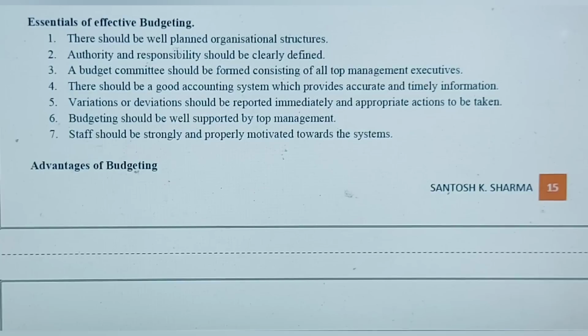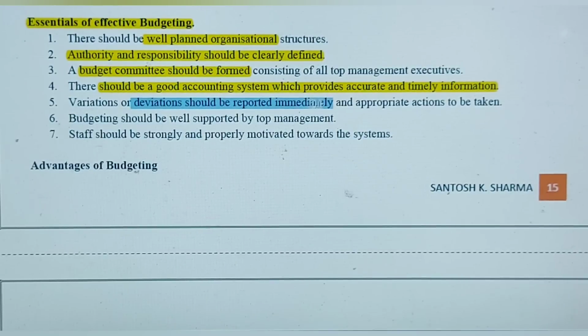So like that. Some essentials of a good budgeting that also you should take into account, that it should be well planned before preparing, and authority and responsibility should be clearly defined in the budget. A budget committee should be formed which looks after the budget, and there should be a good accounting system which provides accurate information on the basis of which we prepare budgets. And any deviations should be reported immediately to the management so that they can take proper decisions, actions against these deviations. And it should be well supported by the top management.